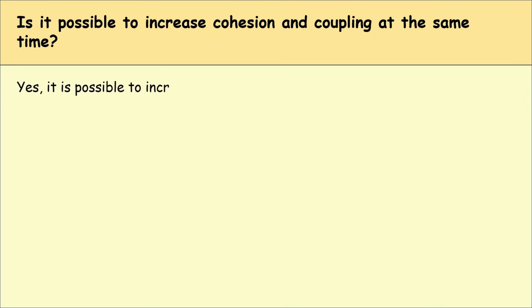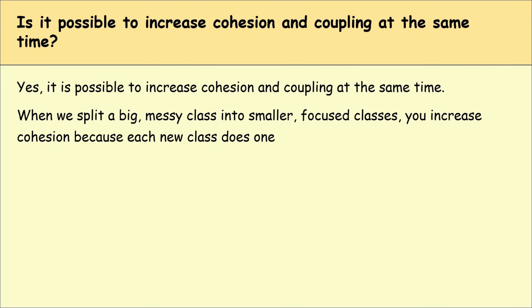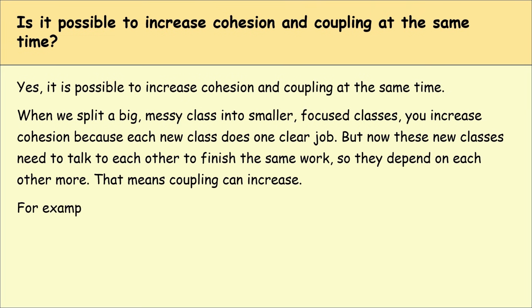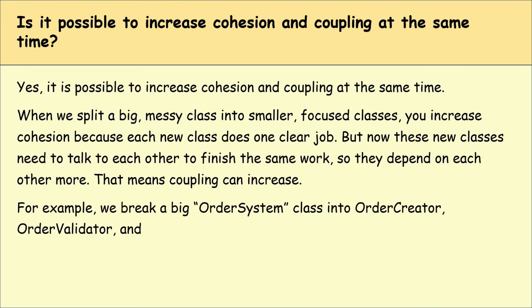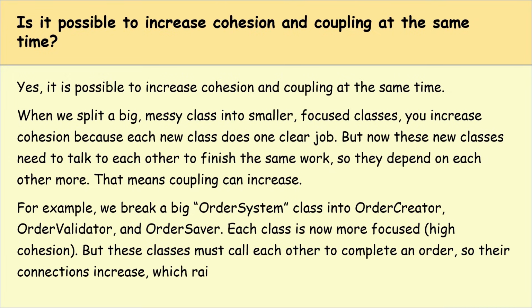Okay. Is it possible to increase cohesion and coupling at the same time? Yes, it is possible to increase cohesion and coupling at the same time. When we split a big messy class into smaller focused classes, we increase cohesion because each new class does one clear job. But now these new classes need to talk to each other to finish the same work, so they depend on each other more. This means coupling can increase. For example, we break a big order system class into order creator, order validator, and order saver. Each class is now more focused, meaning higher cohesion, but these classes must call each other to complete an order, so their connections increase, which raises coupling.